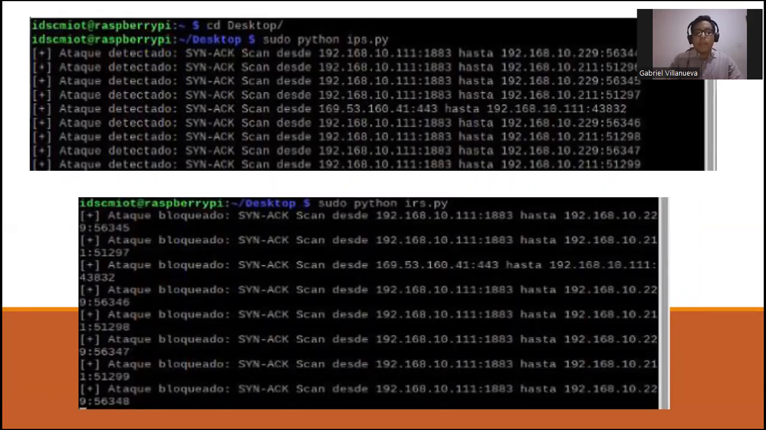Here in the slide, we can see the IRS and the IPS system at work. First of all, detecting by sniffing the packets in the network traffic. In this way, we'll be able to detect whether there is an attack ongoing on the network, and finally implementing an iptables rule in order to block that traffic.